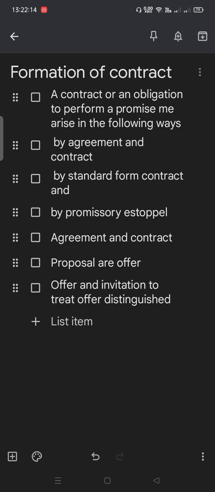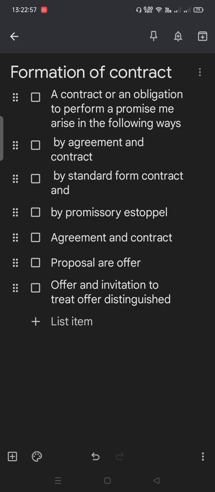Now the first point talks about the agreement and the contract. What is the agreement and what is the contract? The most common way of making a contract is through an agreement. This is the common way. The two parties may agree to do something through mutual negotiation. Mind it, if there are no mutual negotiations between the two parties, then that agreement would not be enforceable by law. So when one party makes an offer and the other party accepts it, then a contract arises, which is enforceable by law, and that is termed the contract.